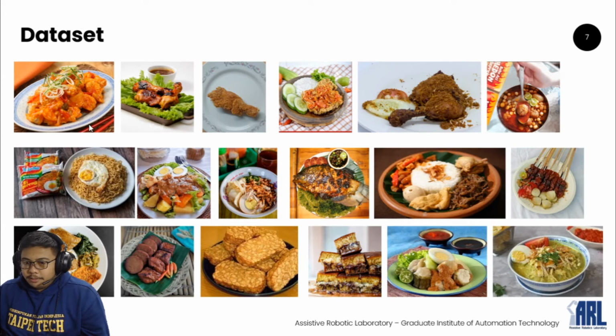And for examples of the food, we have this one, koloke, which is like Korean chicken in Taiwan. We also have meatball, satay, tofu, chicken, fish, and tempe. And the most famous food in Indonesia, we have Indomie, which is like fried noodles, the most famous food in Indonesia. This is just an example of the few foods that I want to detect.